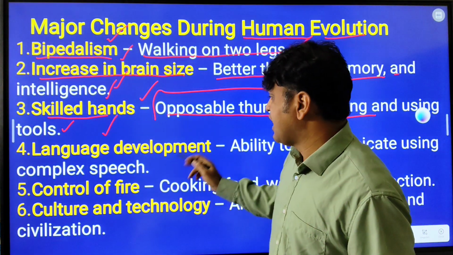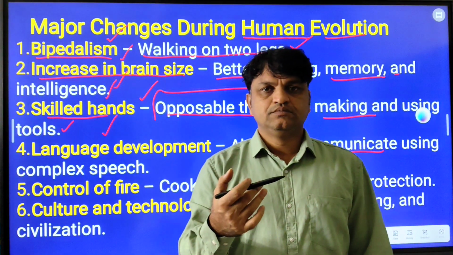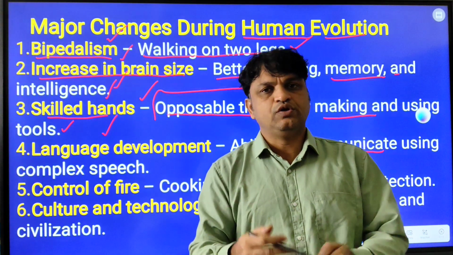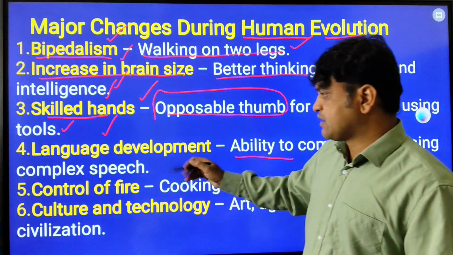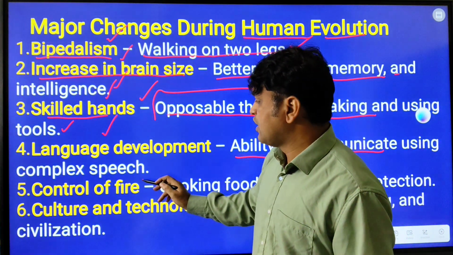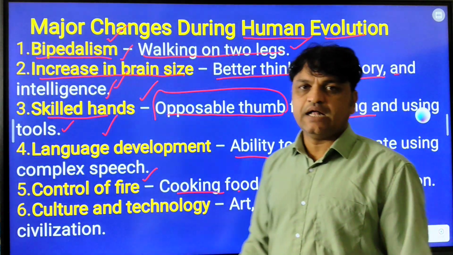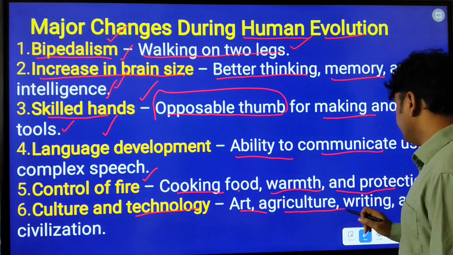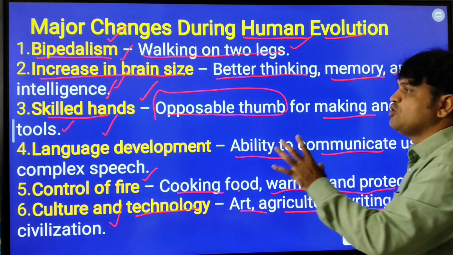Then language development, the ability to communicate using complex speech. Today we are using language for communication, right? So earlier human beings also developed language slowly to communicate with their fellow beings. This change happened gradually. Then control of fire, cooking of food, warmth and protection from wild animals also happened during this phase. And culture and technology, art, agriculture, writing and civilization also started. So these are the major changes during human evolution.